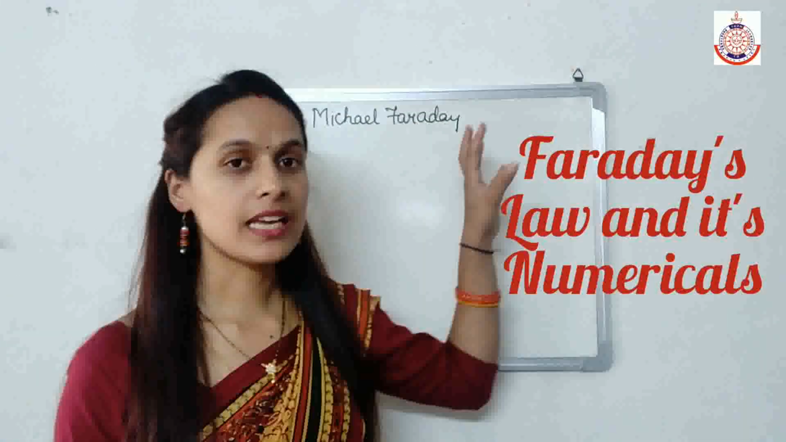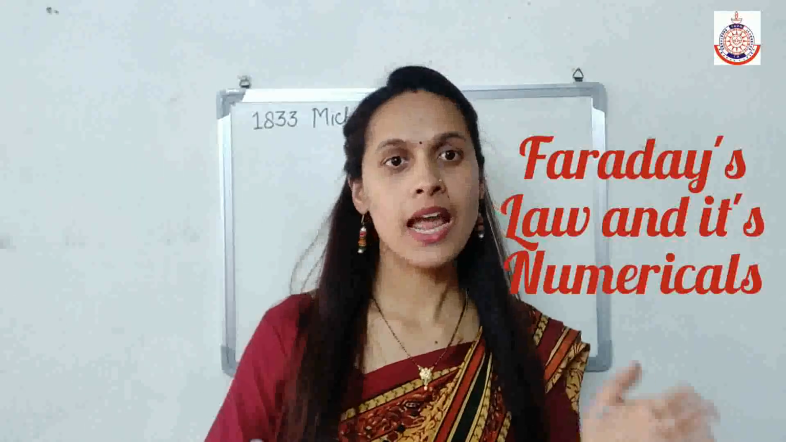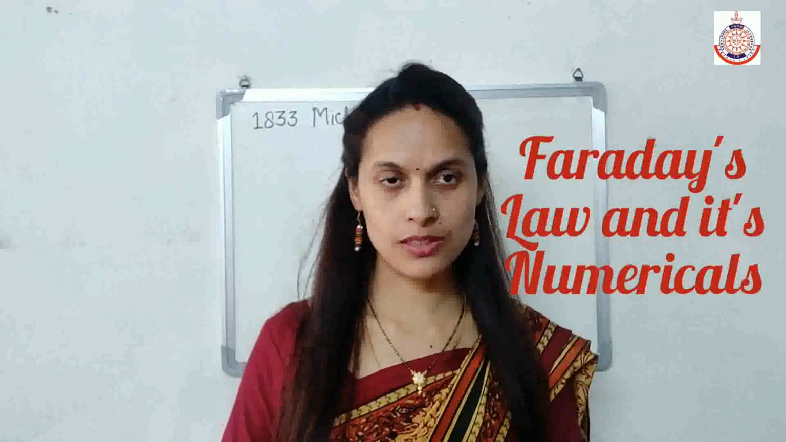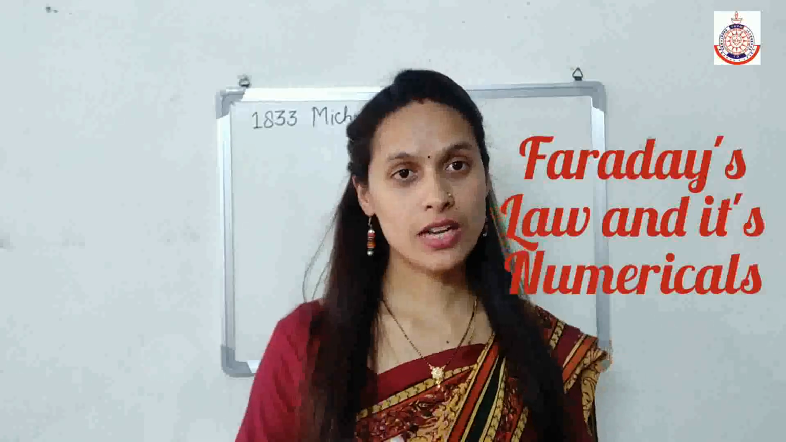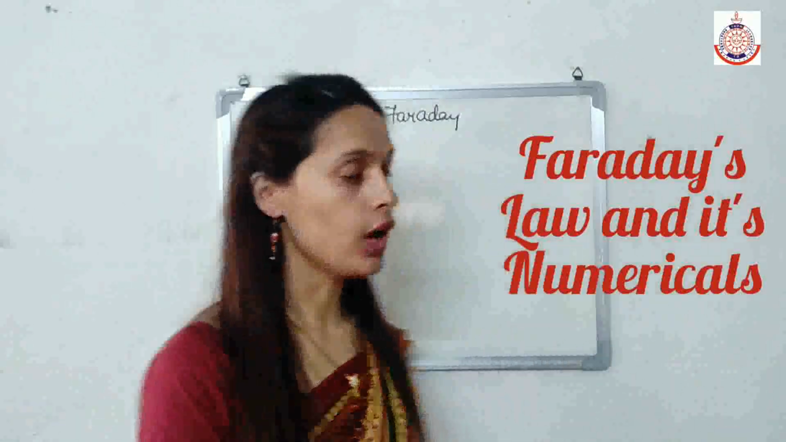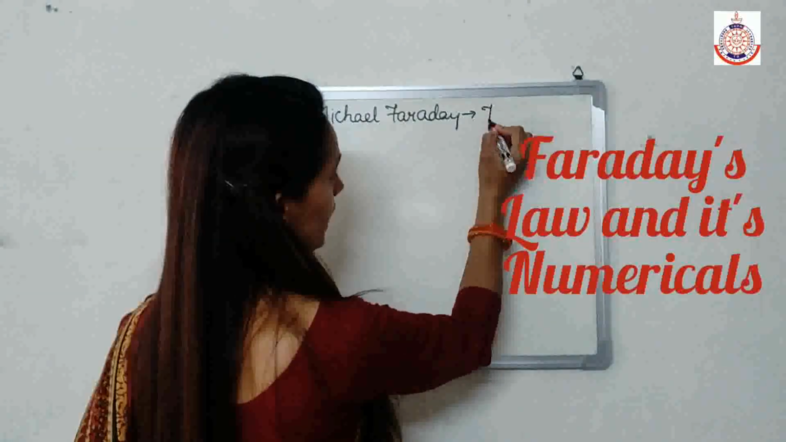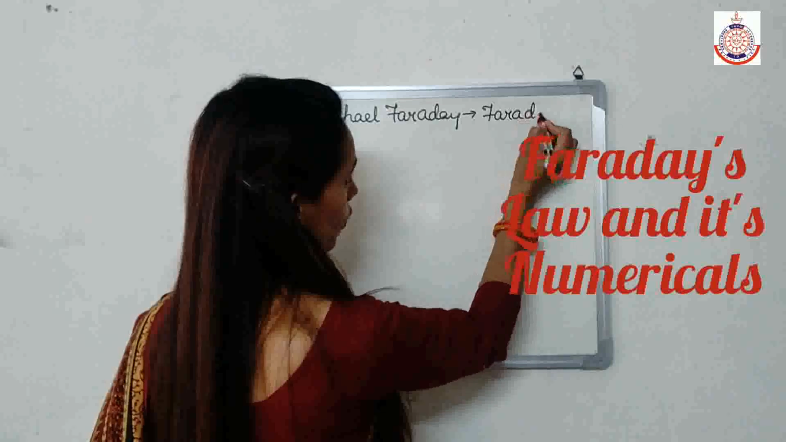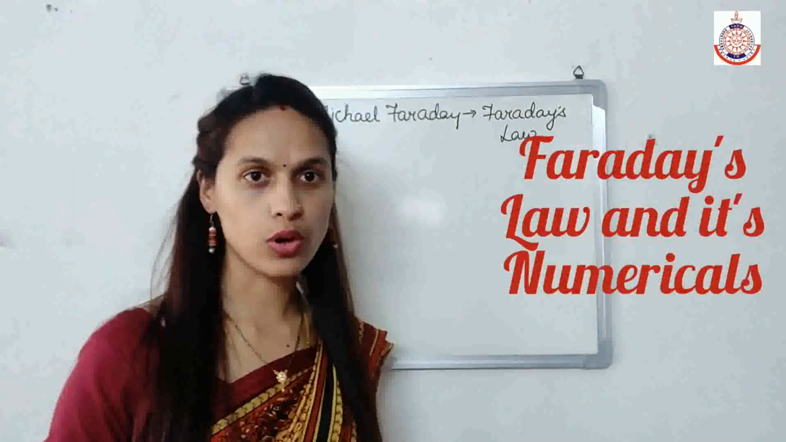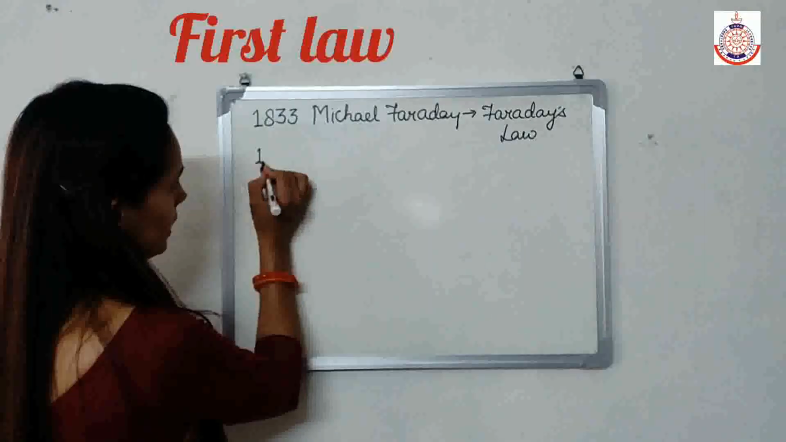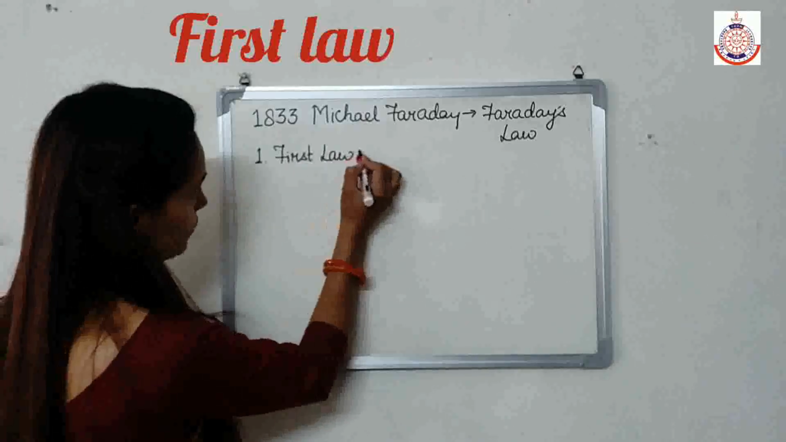So Michael Faraday established a relationship between the amount of the substance liberated and the amount of electricity, and for this Michael Faraday gave two laws which are collectively known as Faraday's law. So in 1833, Michael Faraday gave two laws. We'll study these two laws one by one. First, we'll study the first law. First law of Faraday means Faraday's first law.